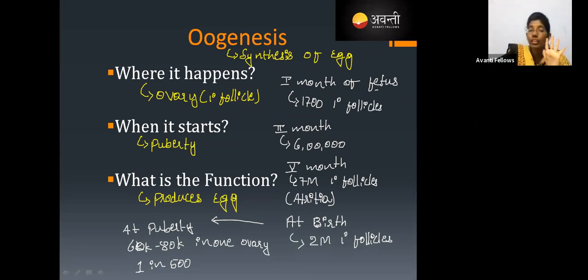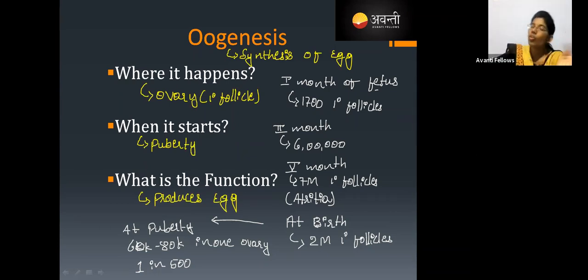If you consider 500 primary follicles in one ovary in a month, only one becomes functional.